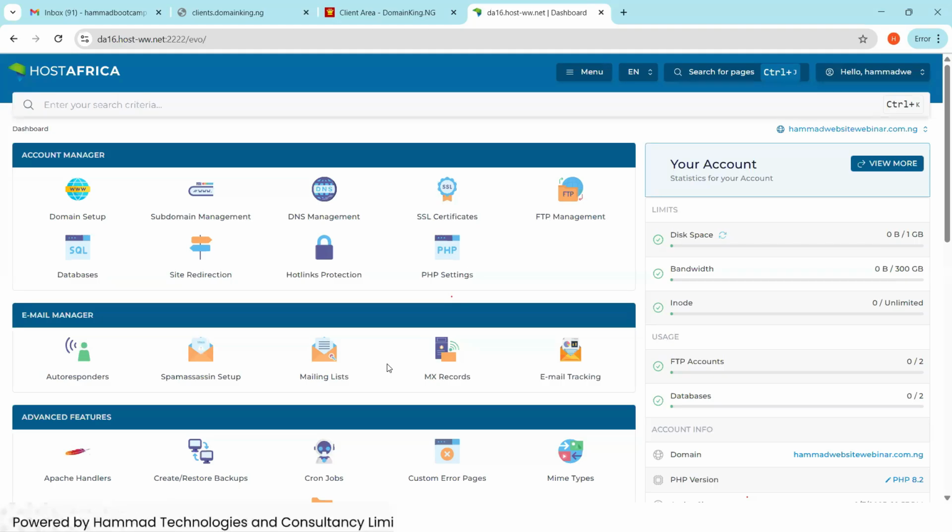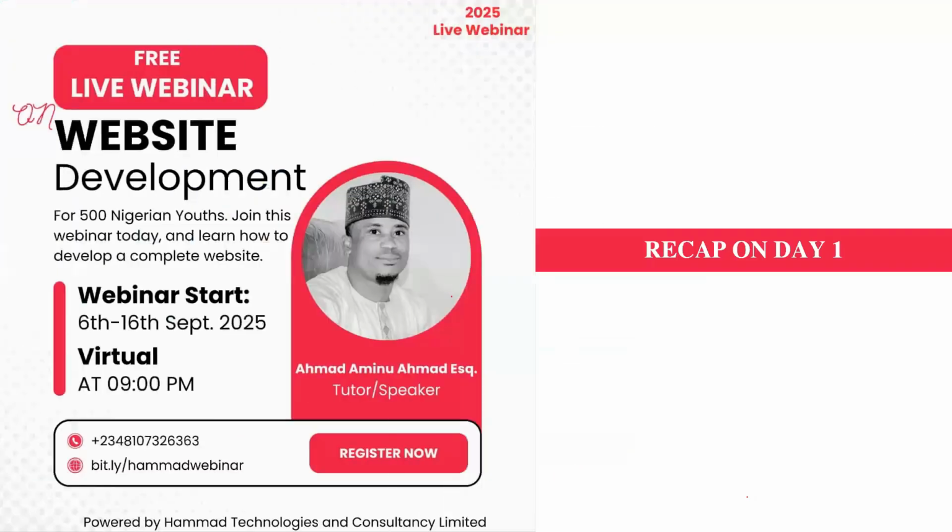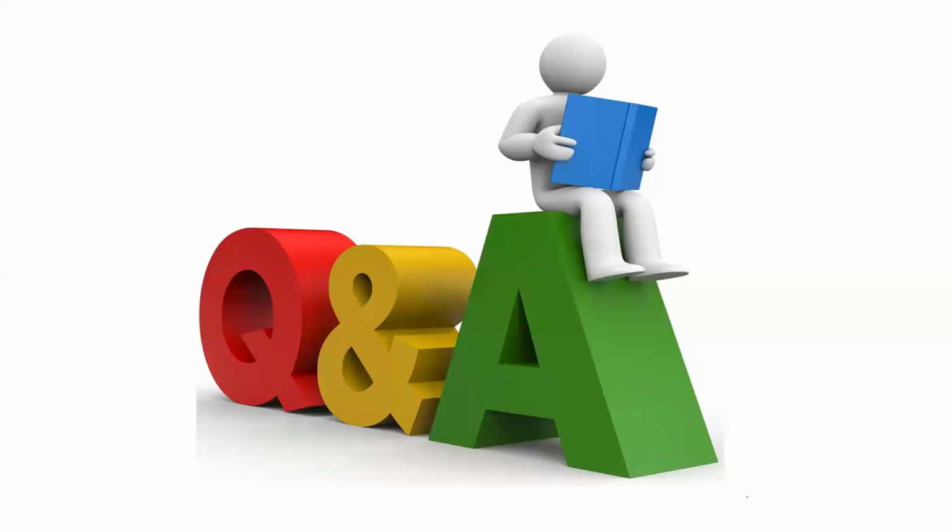But I will talk to them. I know normally whenever you purchase, it takes some time for it to be activated. But I will talk to them about what is going on, and by tomorrow I will ensure to have something to share with you. So I think we are going to stop here. Let's have question and answer. Tomorrow we'll start with the installation of the CMS, and then we are going to create the official emails also tomorrow, because we must have that official email. We're supposed to learn how to do that also. So I will show you that tomorrow. When we come back, we'll revisit that and continue from where we stopped.